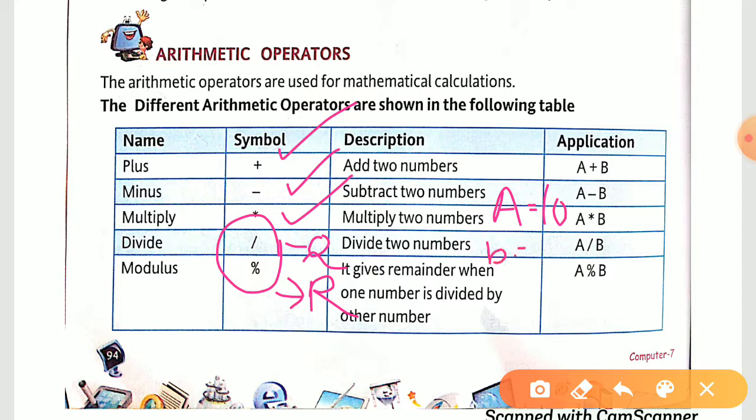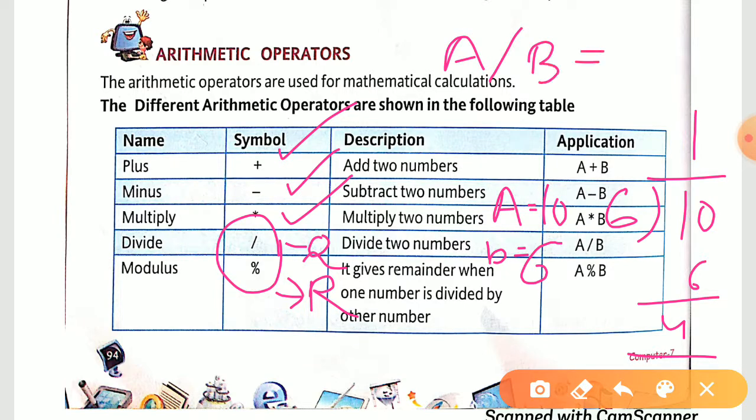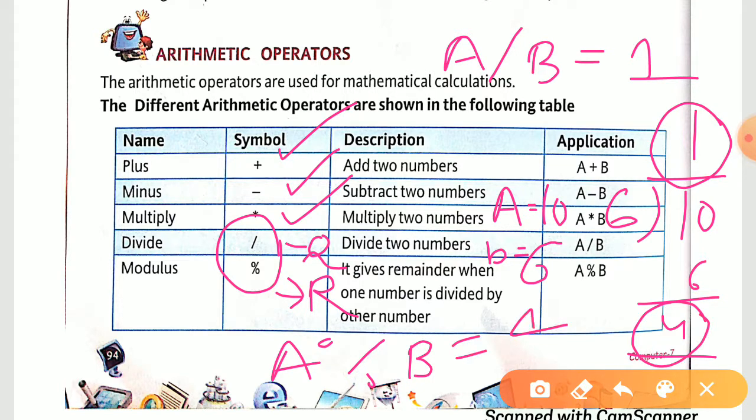Now let's say we have a value 10. Let's say we have b value as 6. Okay, so when a is divided by b, means 10 is divided by 6, then what will happen? One quotient and 4 remainder you are getting. So if you write a divided by b, then you will get the quotient part, that is 1. If you write a modulus b, it means you are targeting the remainder part and you will get 4. Okay, don't use a decimal function and don't write the fractional part over there, that is not acceptable. Fine, so find out the quotient, find out the remainder, and accordingly you fill in the values.